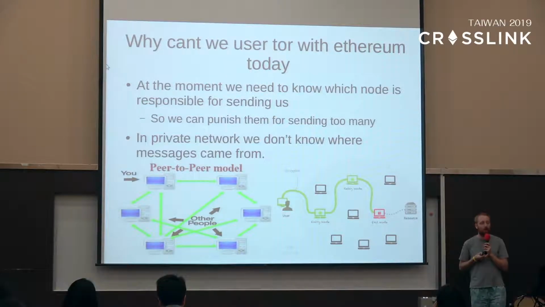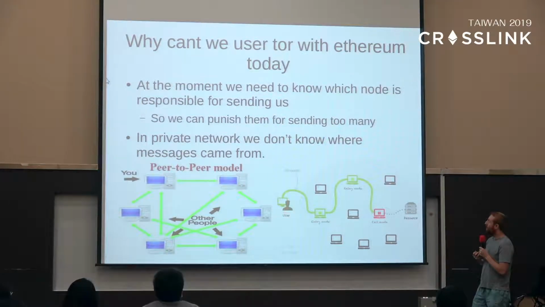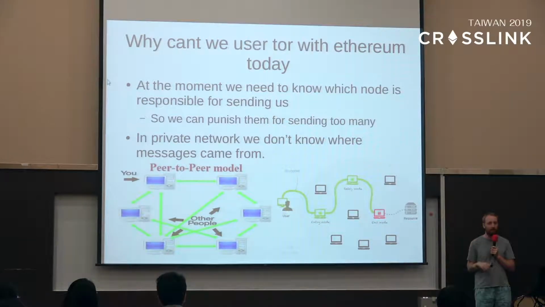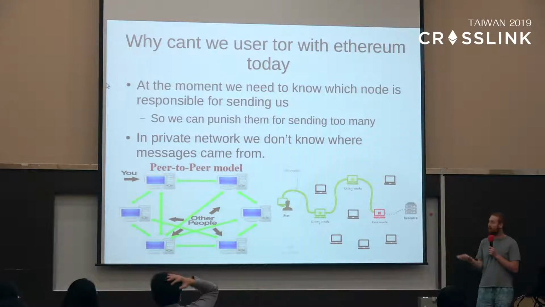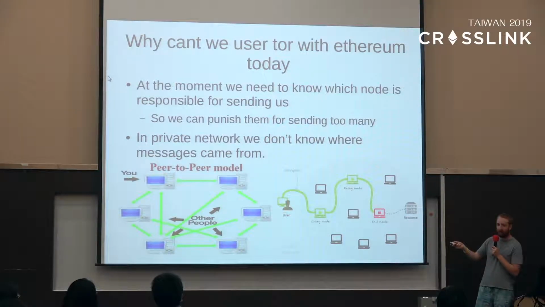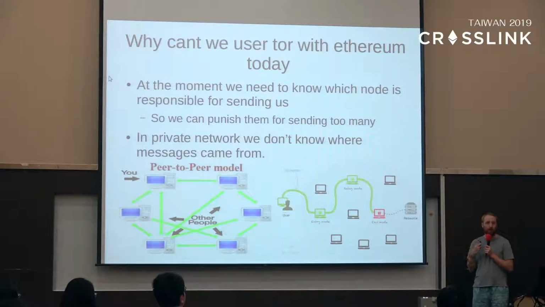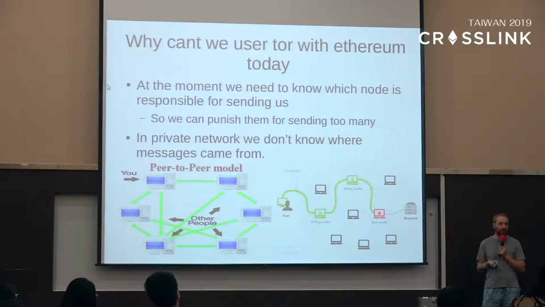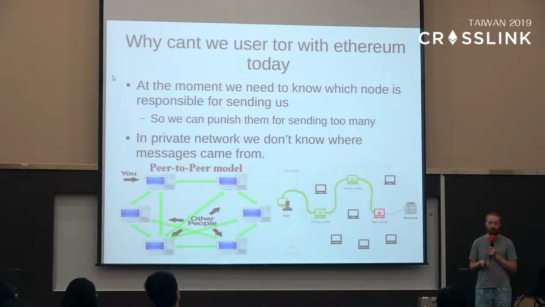So one idea is, okay, why can't we use Tor with Ethereum today to give node privacy to the accounts? One of the reasons is that in the current situation, if you receive a transaction, if you see invalid information, or if you're the victim of a DOS attack, you know exactly who's doing it. Because every time you receive a message, you know where it came from. And if that person is abusing the system or trying to send you too many transactions or sending you invalid transactions, you can simply ignore them. You can simply stop responding to their requests and refuse to send them any information.